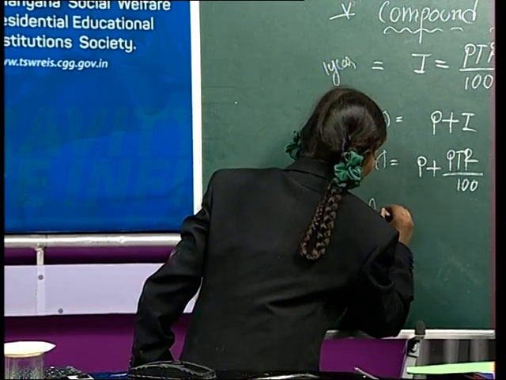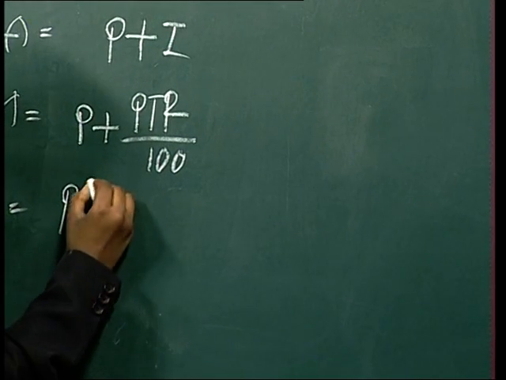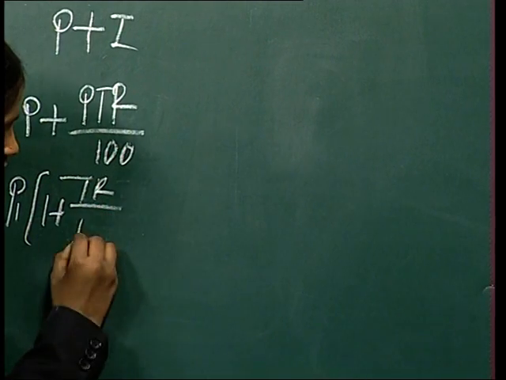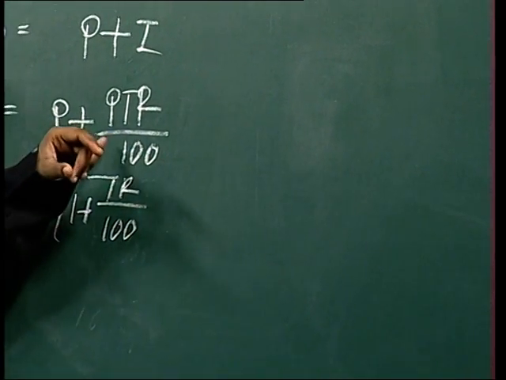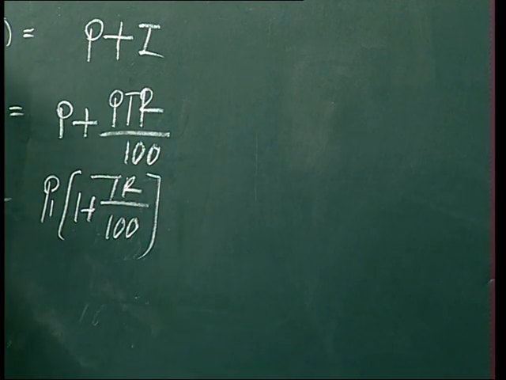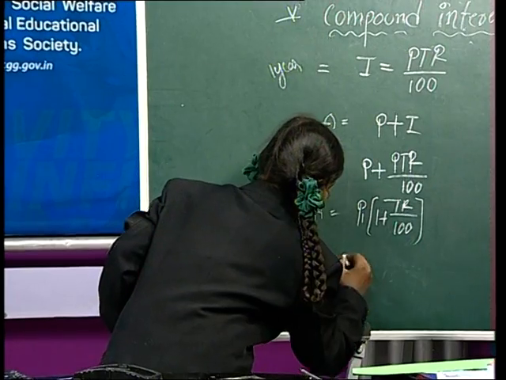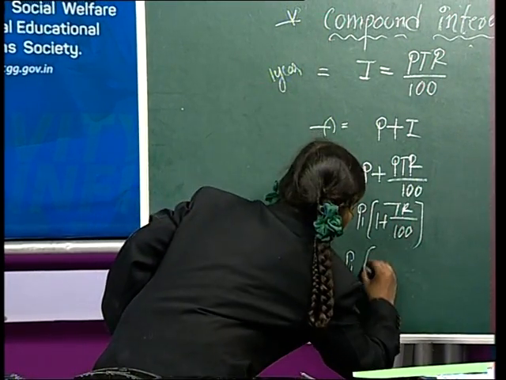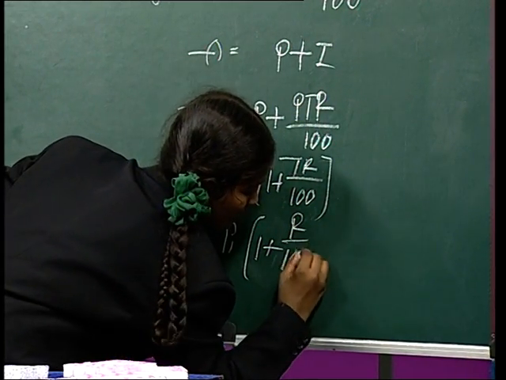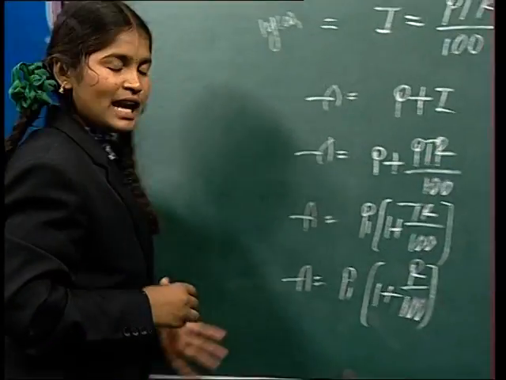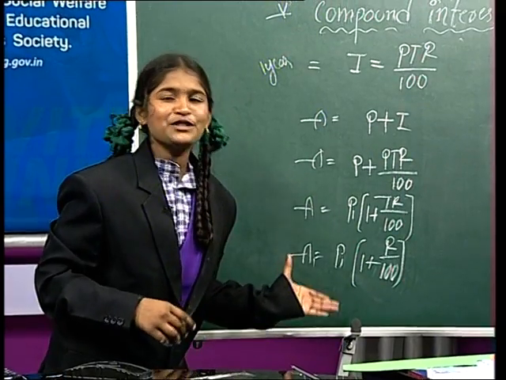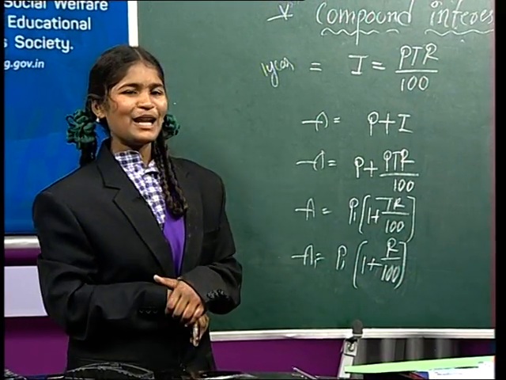So we can write it as amount equal to P of 1 plus TR by 100, because here P is common, so remaining TR by 100. And the next step, amount equal to P of 1 plus R by 100. It's clear? So this is the first year amount. Using this, we can easily calculate the first year amount.